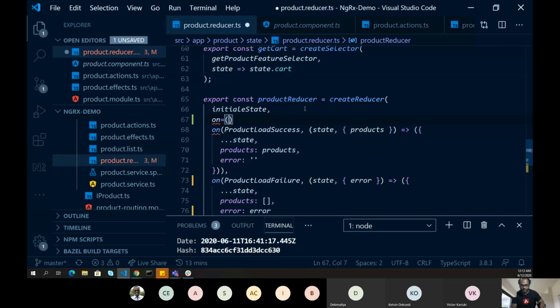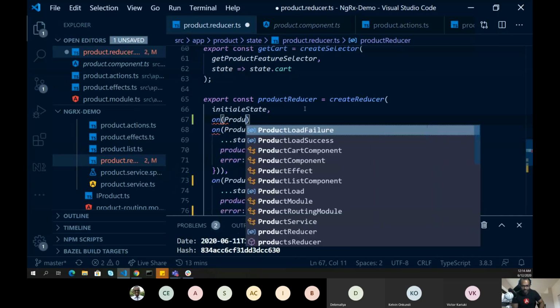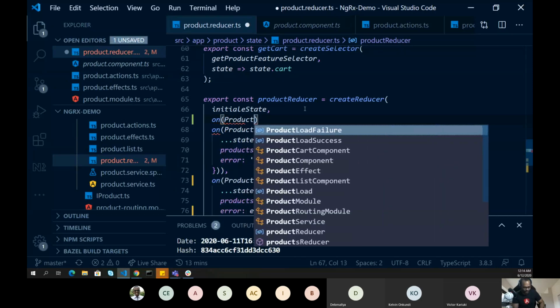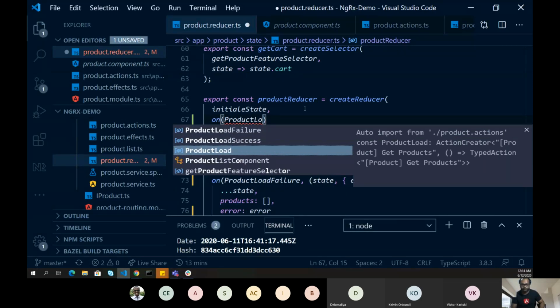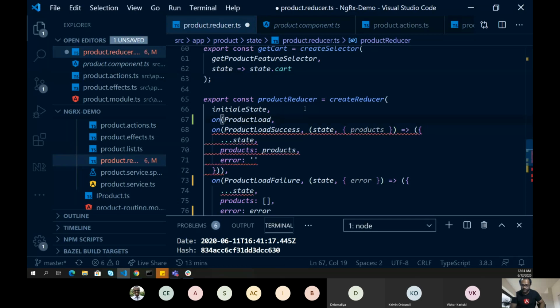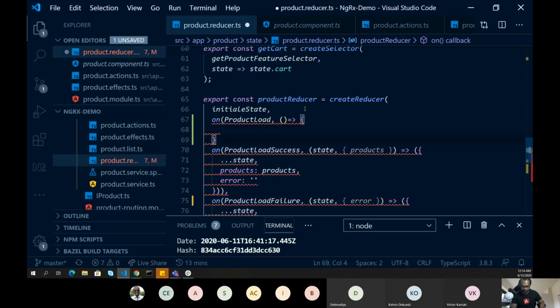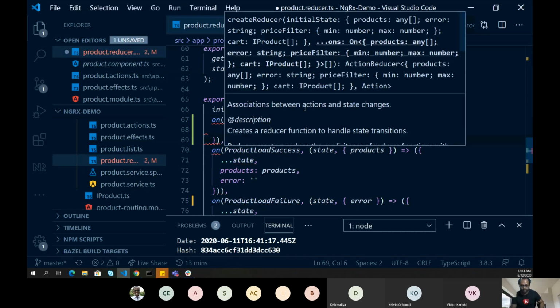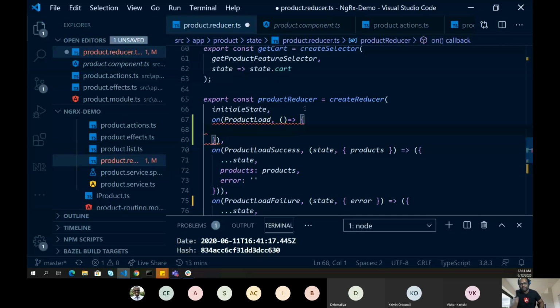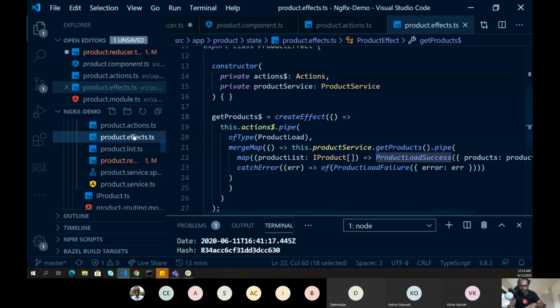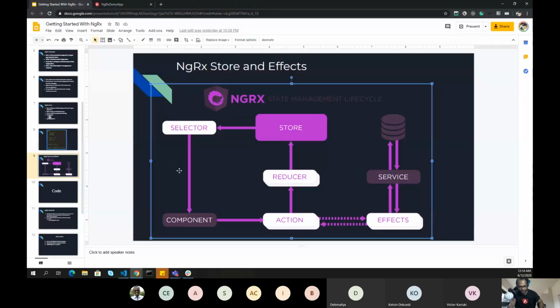if I say on and say product load, and product load, comma. What will happen is this will be executed first and then it will go to effects. Right now I have not written this code, so it directly goes to effects, but it goes to both. So that's the confusion I always had.